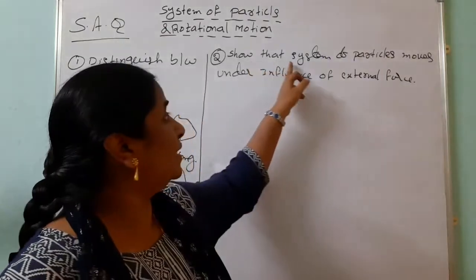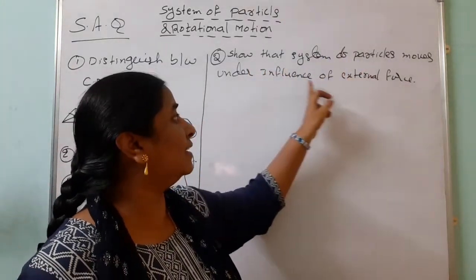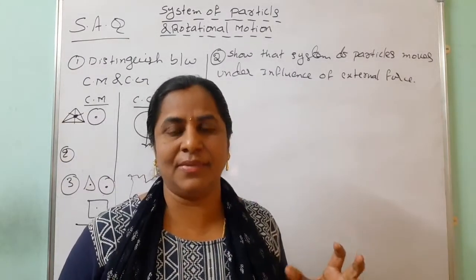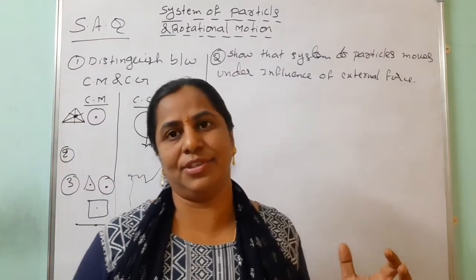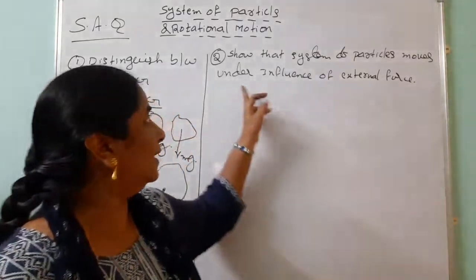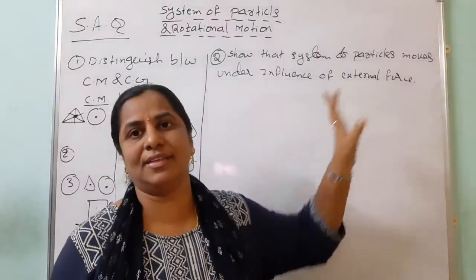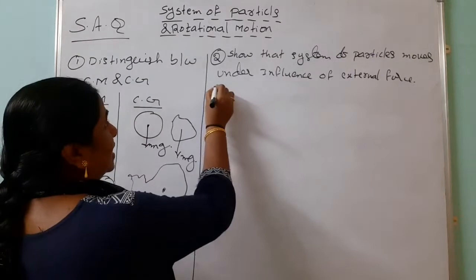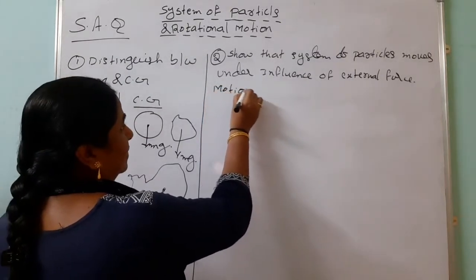See, show that a system of particles moves under the influence of an external force. So we are taking one system that has a number of particles. We should consider n number of particles, and what we have to show is that it is moving under the influence of the force. For this we can concentrate on the motion of center of mass.